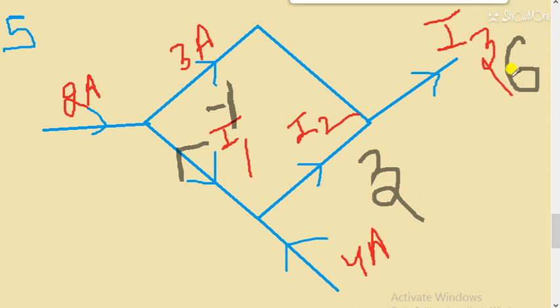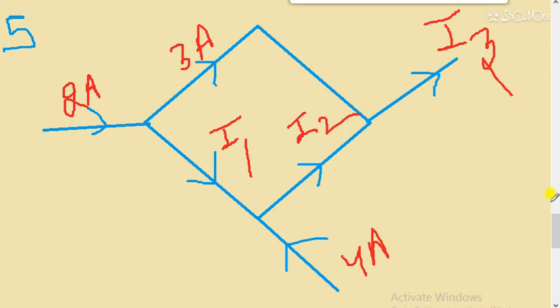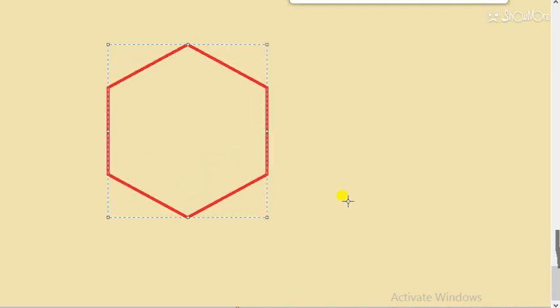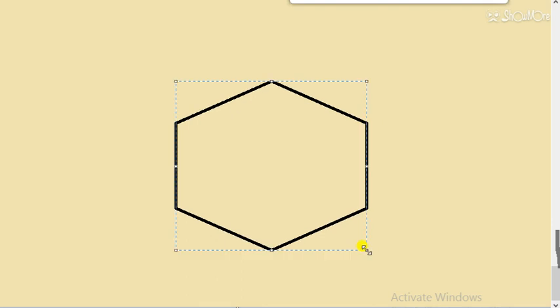Now we are moving to the last question of KCL. Students, this will be the last question of KCL. So we will do the last question of KCL now. So we are taking a hexagon here. Let's take a hexagon, students, and I hope this hexagon is visible to you. Which color is it? This is red. Okay, I will take black color so that this hexagon will be visible to you. Okay, I have taken the hexagon.